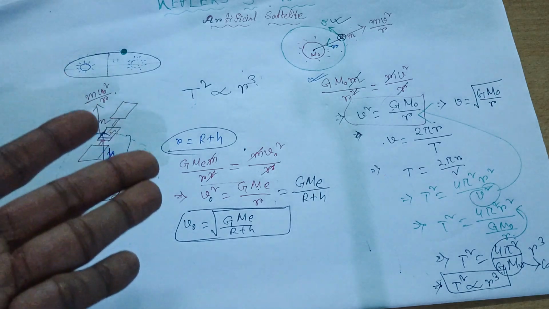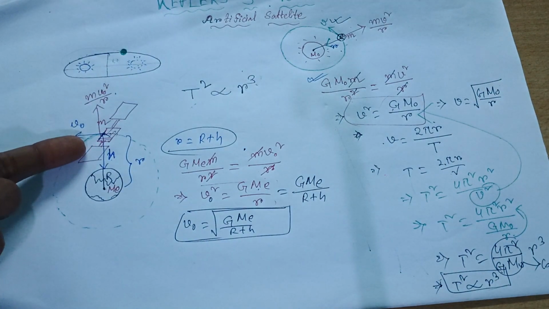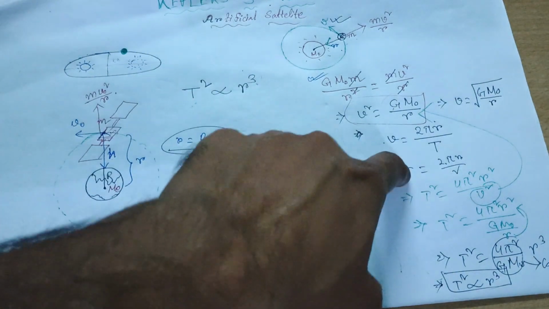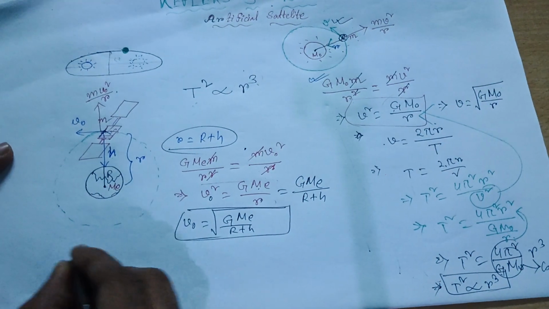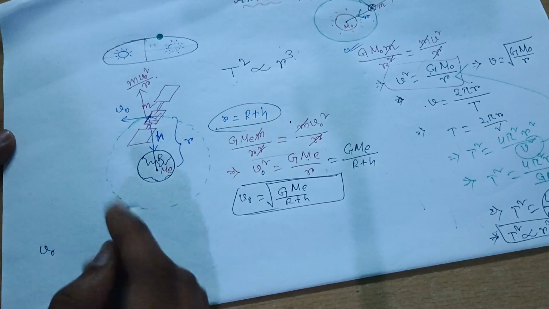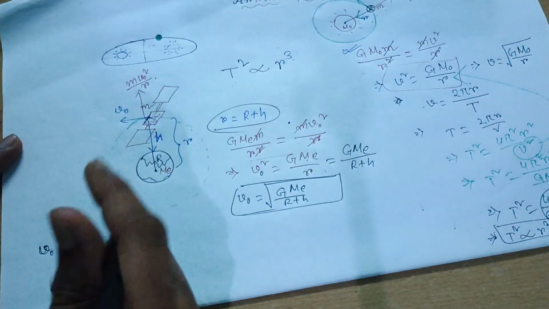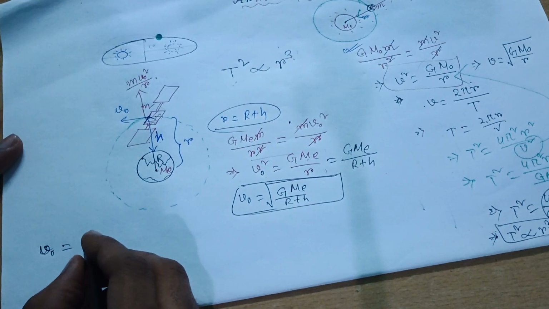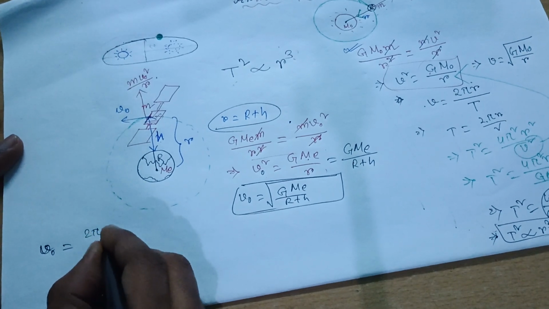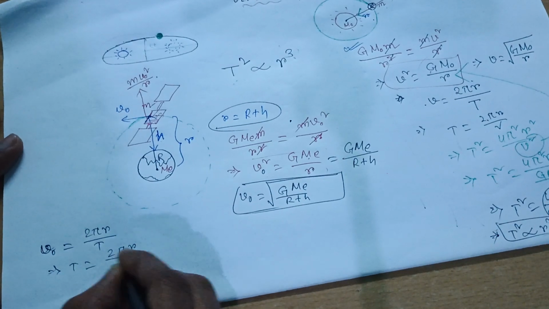And also we can determine the time period of revolution of this satellite in the same way. That means V0 I'm writing here. Sorry for this arrangement, but just be patient with me. V0 is equal to 2 pi r by T, so T is equal to 2 pi r by V0.